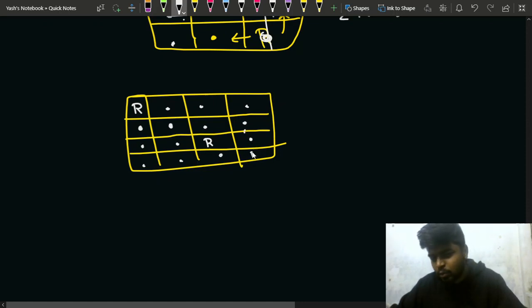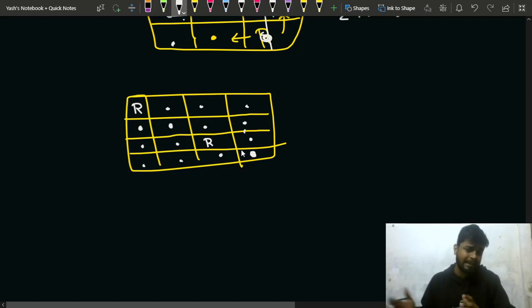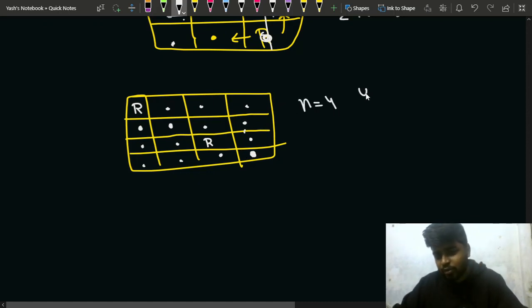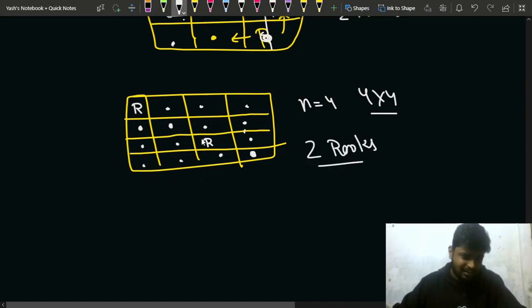Now can we keep a rook here? No, we cannot keep a rook here. Why? Because we need to keep a dot here, since if we keep a rook here, the third rook will collide or get beaten by the second rook, right? So if n is equal to 4 as well, for a 4 cross 4 chessboard, you can see that only 2 rooks are possible. 2 rooks are possible, right? You can keep them at other positions as well, but I am trying to build a pattern on this.